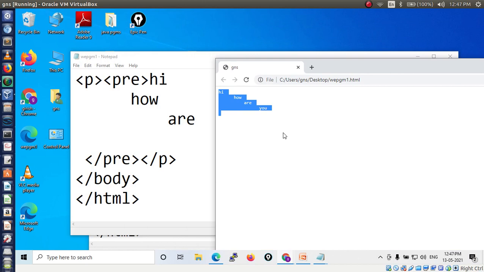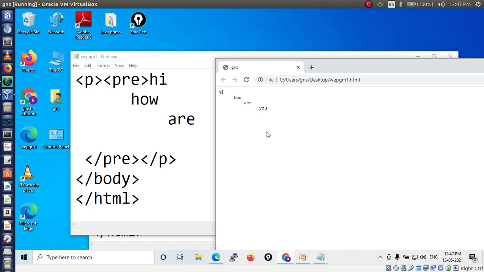Everybody is seeing, right? Exactly what I have typed is exactly printed on the web page. All of you reply in the chat box. Okay, so small errors, and you didn't get the result properly, right?